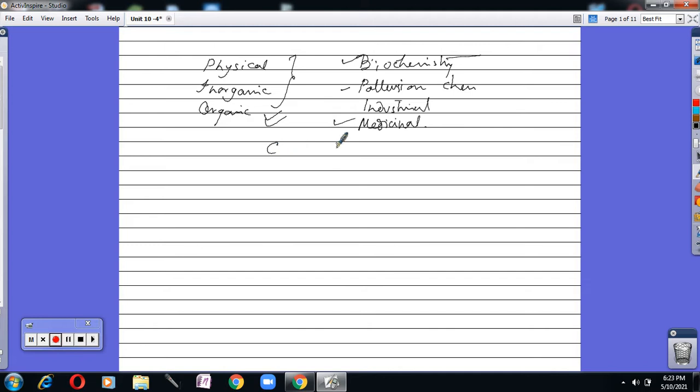Carbon is an element in the periodic table which belongs to group 4 elements.